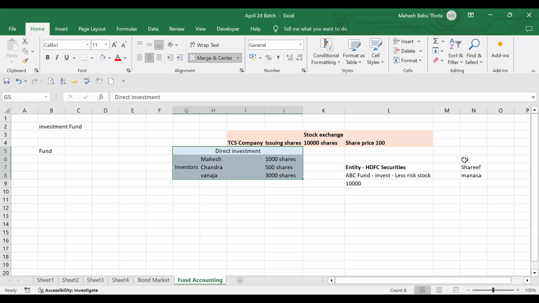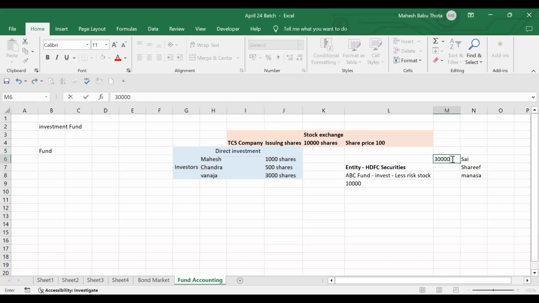So they are contributing capital like this. These persons are giving 3,000, and Sharif is giving 4,000, and Manasa is also giving 3,000. Altogether, how much? 10,000. So ABC fund requires 10,000. If they want to start any investment, at least they need a minimum capital, right?